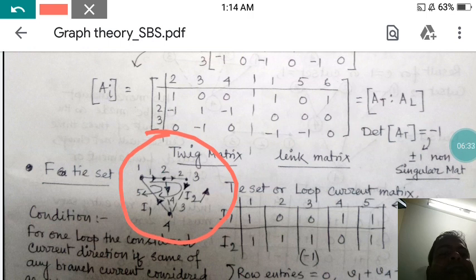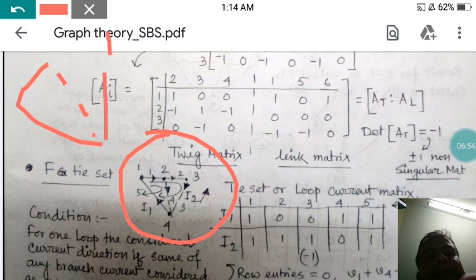In this particular graph, if I remove these three twigs, these three links, from the graph, the graph looks like this. So it can be one node, a second node, a third node.